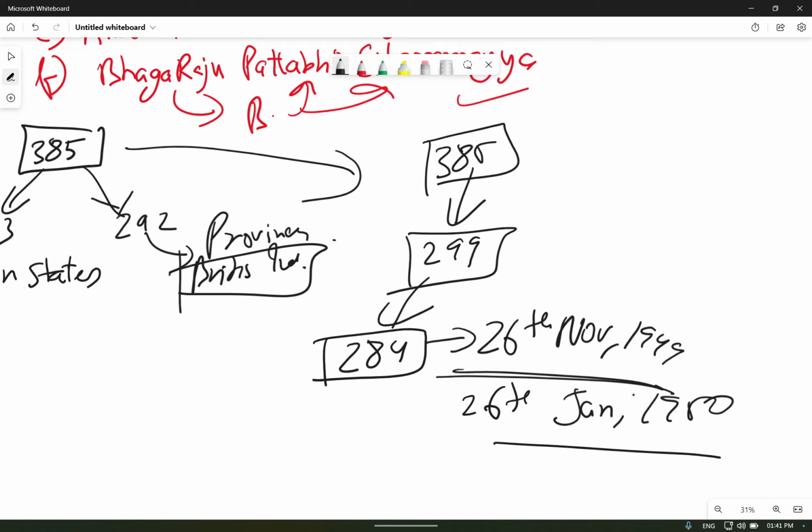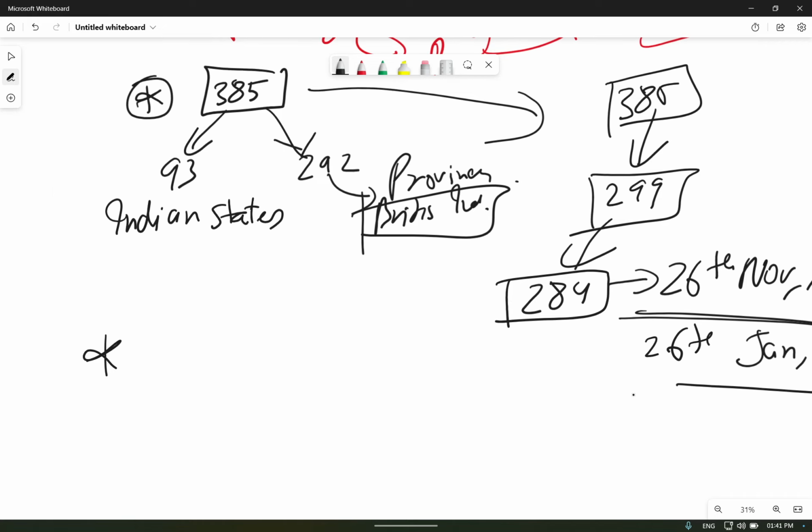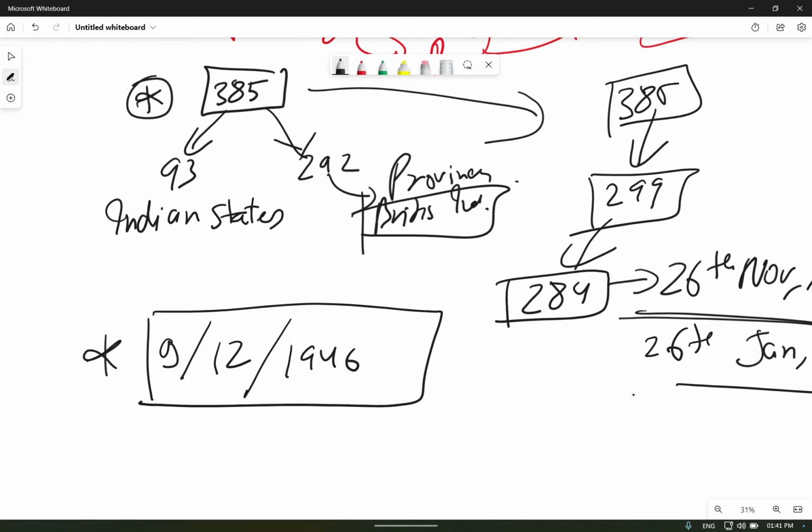The Constituent Assembly, which had been elected for undivided India, held its first meeting before the drafting of the constitution. That first meeting was held on 9 December 1946.